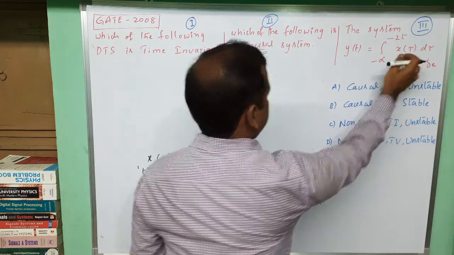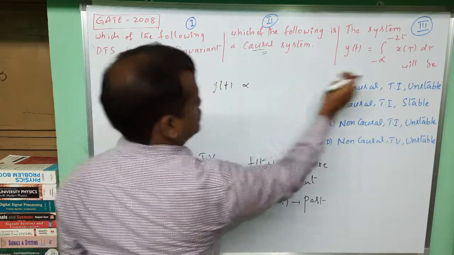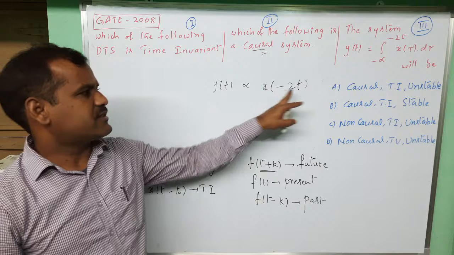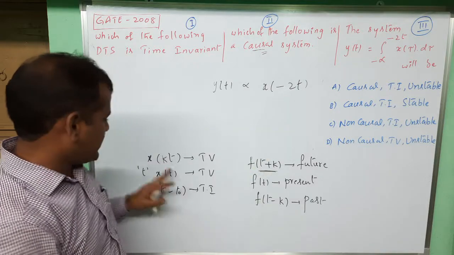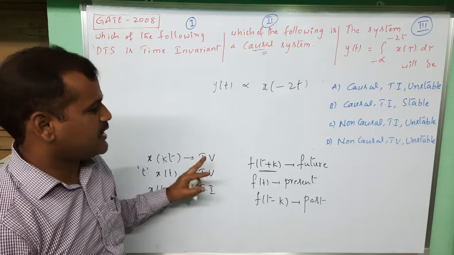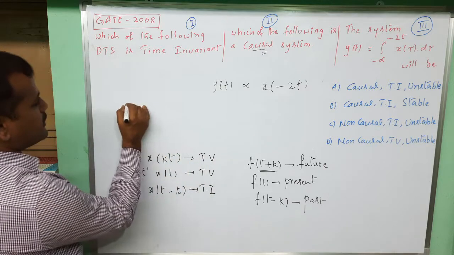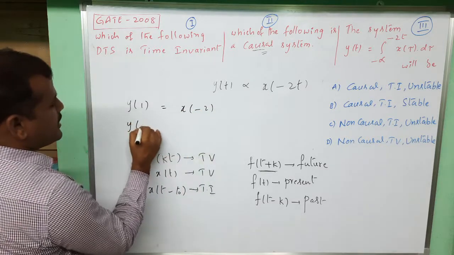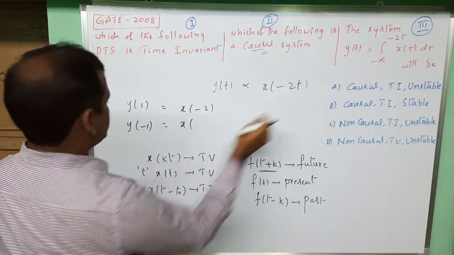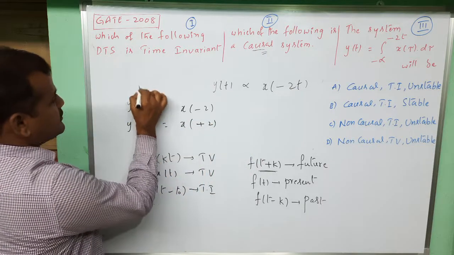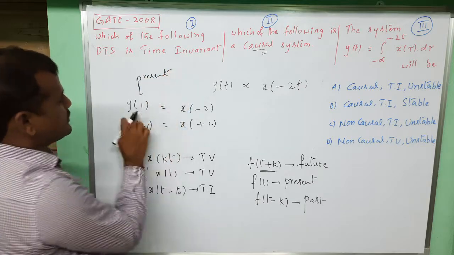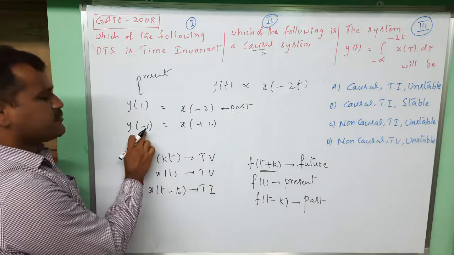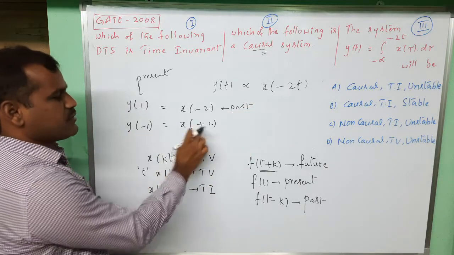Here, after substituting the upper limit, we get y of t proportional to x of minus 2t. That means t is scaling here. Whenever t is scaling, it is time variant. And whenever t is scaling, if I take y of 1, I will get x of minus 2. If I take y of minus 1, I get x of minus 2 into minus 1, that is plus 2. If this is present case, with respect to 1, minus 2 is past. If this is present, plus 2 with respect to minus 1 is future.